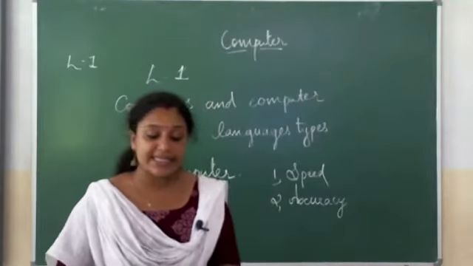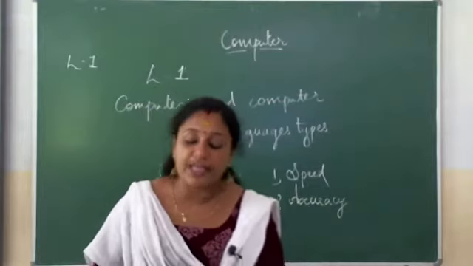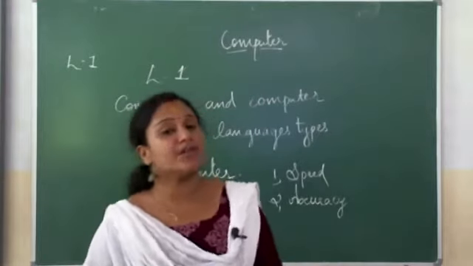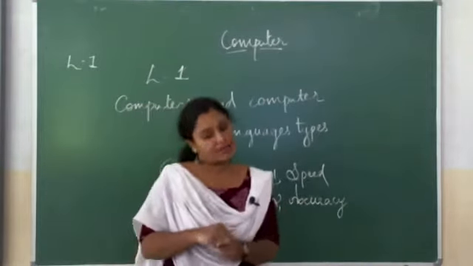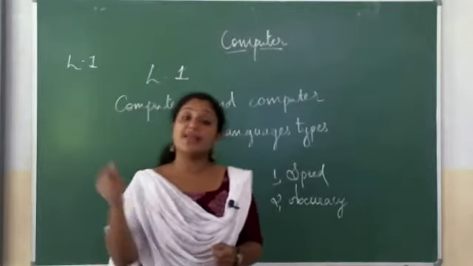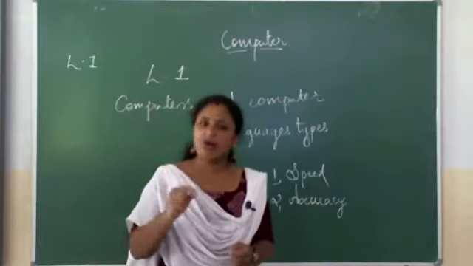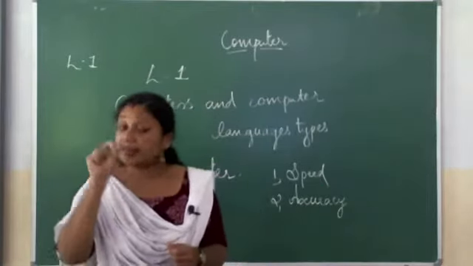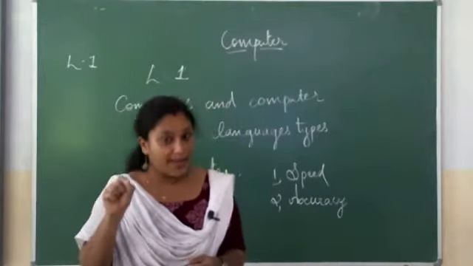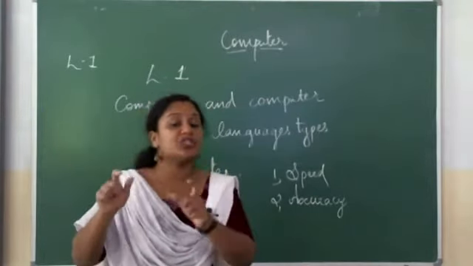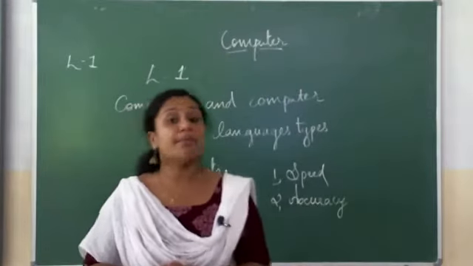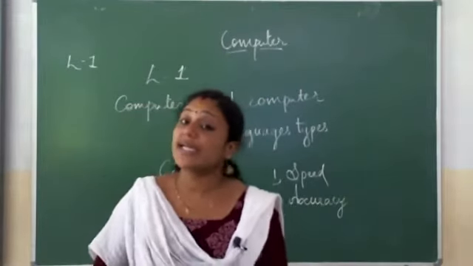What is the third point in this? It can store and retrieve large amount of data. For example, we usually see films on the computer, isn't it? Or we usually hear songs from the computer. So, from where does it come? We usually save the films or songs or anything into the computer, and there is an area inside the computer where all these things which we are saving into the computer reside. That particular area is called memory. As in computer terms, it is called memory.